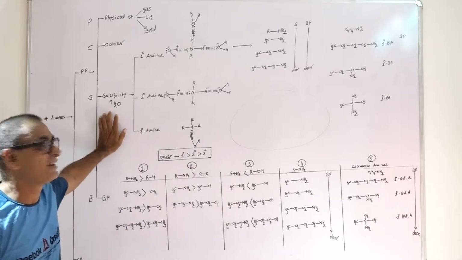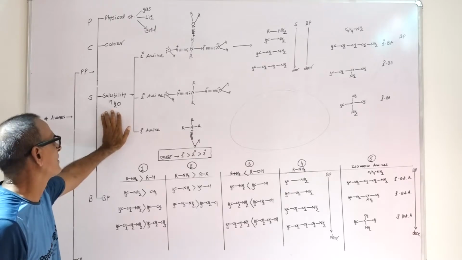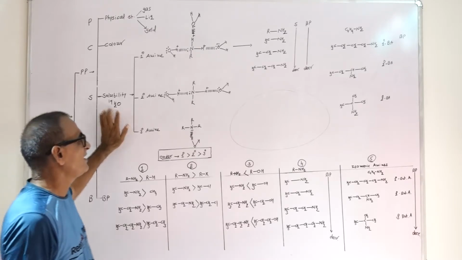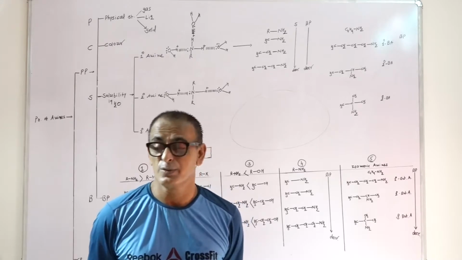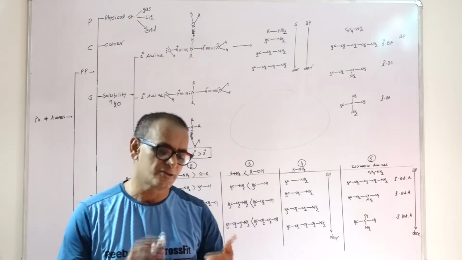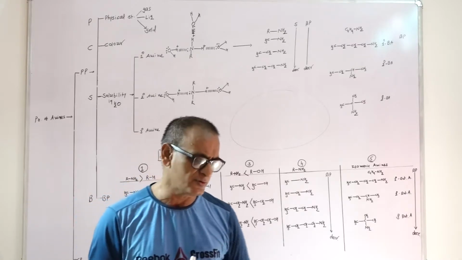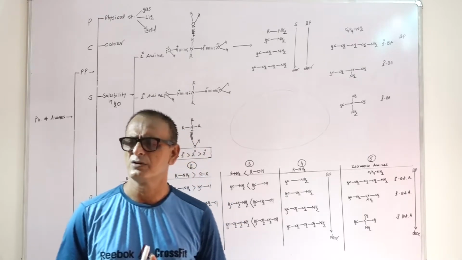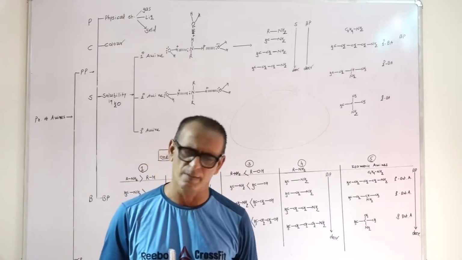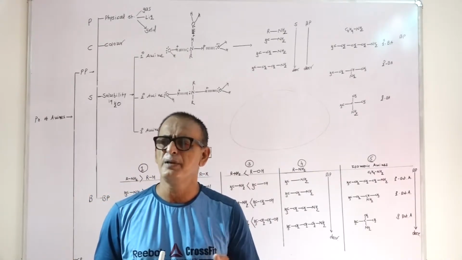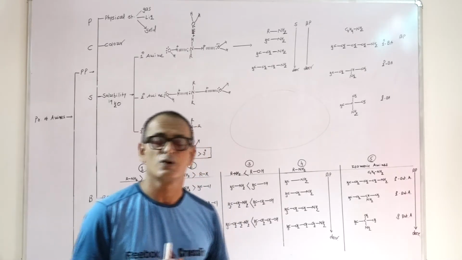Then solubility, third one, solubility in water. If you want to discuss the solubility in water, this is just a general way. I'm talking about only organic compounds. If organic compound is capable to form hydrogen bond with water molecule, then it will be mixed with water, otherwise not soluble in water.